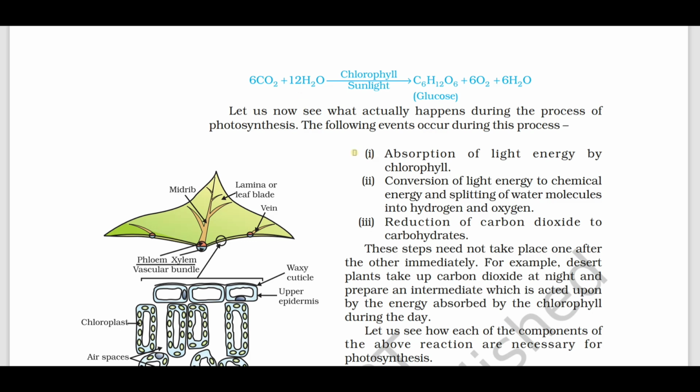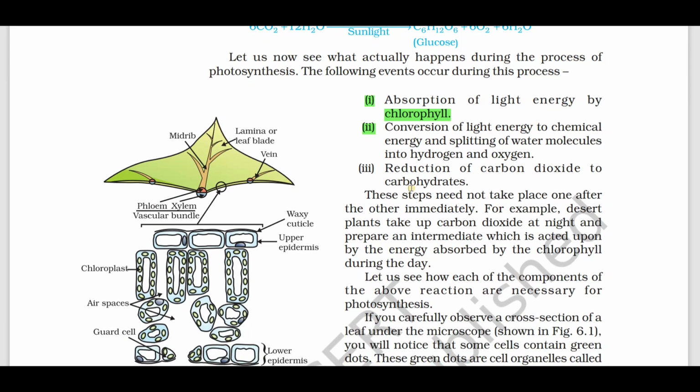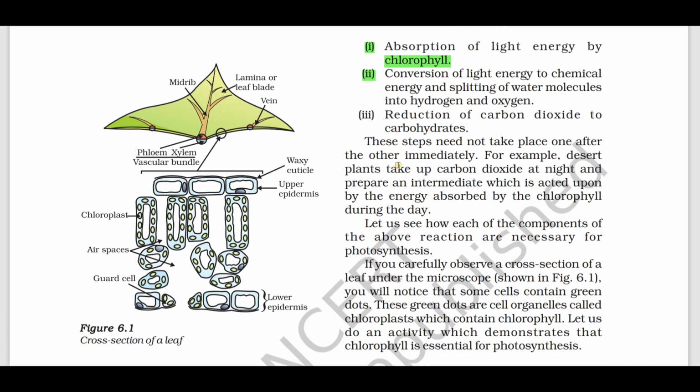And for a 3 mark question, the events that take place during photosynthesis, that is absorption of light energy by chlorophyll, conversion of light energy to chemical energy, and splitting of water molecules into hydrogen and oxygen, and reduction of carbon dioxide to carbohydrates. These are the 3 events that take place during photosynthesis. Again a 3 mark question.